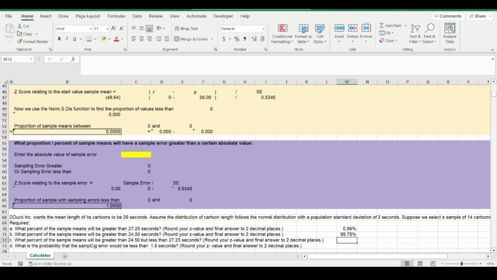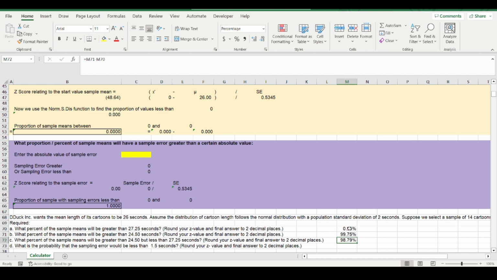In the third question, what percent of sample means will be greater than 24.5 but less than 27.25? Well, we've actually got all the information we need. What we can do very simply is say we expect that percentage to be greater than 24.5, and we expect that percentage to be greater than 27.25. Therefore, we expect 98.78 to fall within that range.